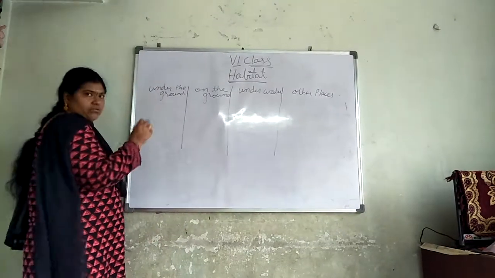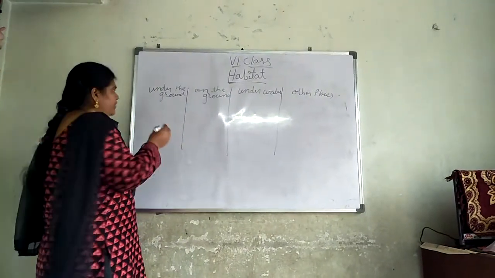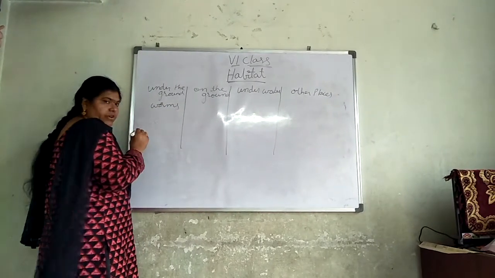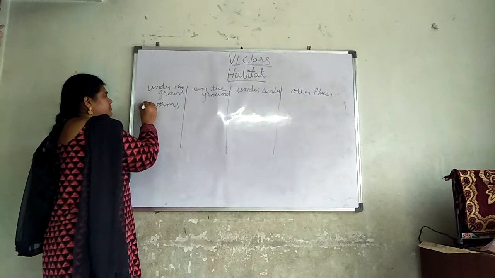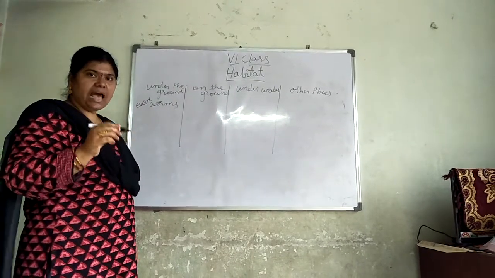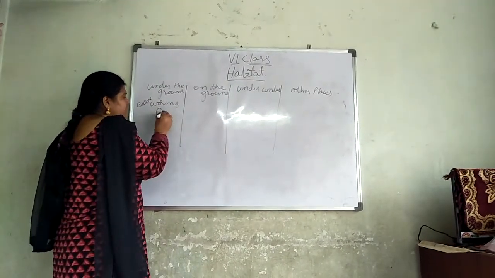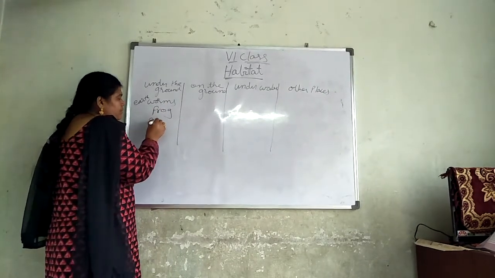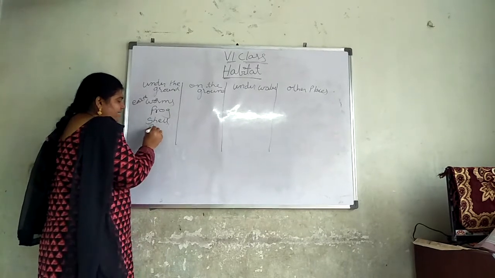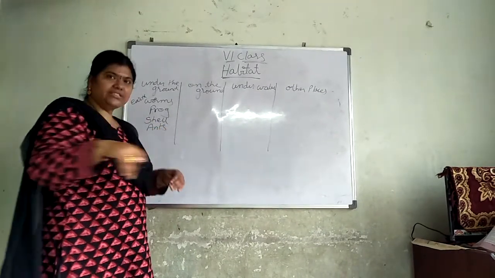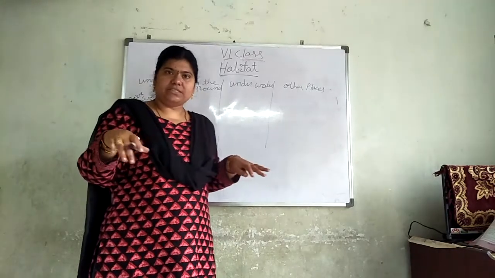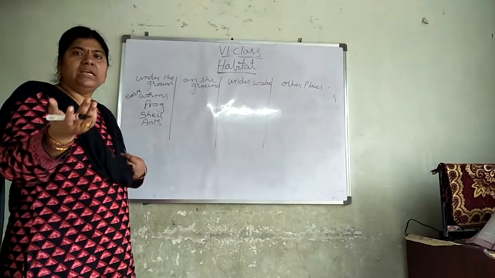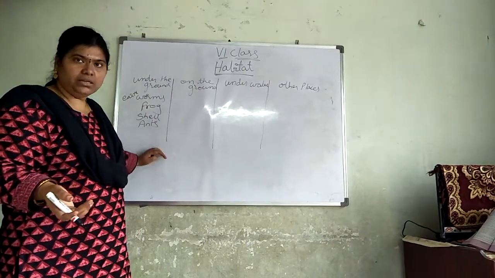So, under the ground. Under the ground, what can we see? Worms, for example earthworms. Earthworms will be present under the ground. Frogs will be present under the ground. Then some shells will be present under the ground. Ants also will be present. When we dig the soil, we can see ants. So, these are some examples I am giving. You can give some more examples under the ground.